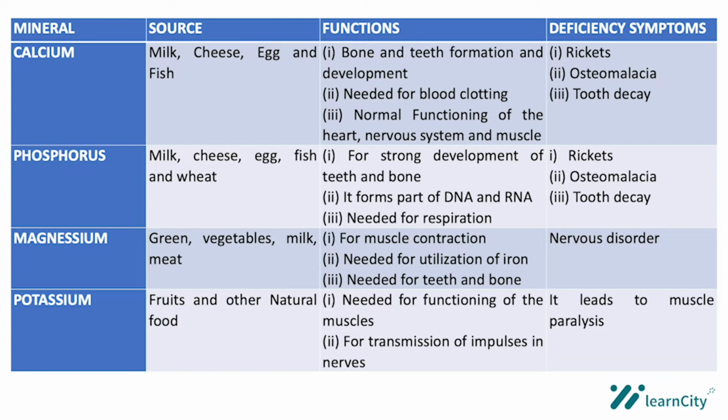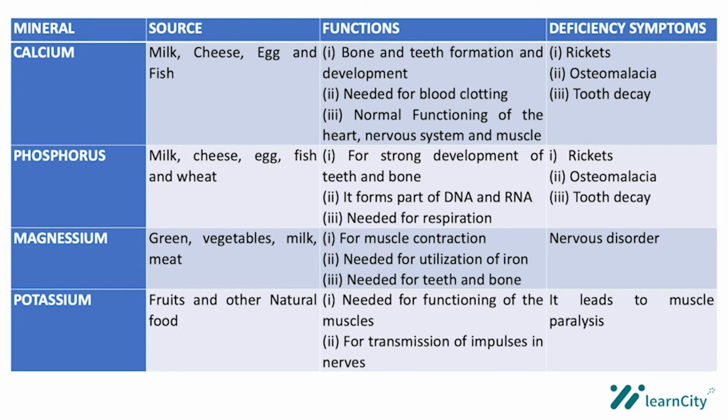Sources of magnesium in food are green vegetables, milk, and meat. Its function is that it is needed for muscle contraction. Another is that it is needed for the utilization of iron, and it's also needed for teeth and bones. One of the deficiency symptoms of magnesium is nervous disorder.